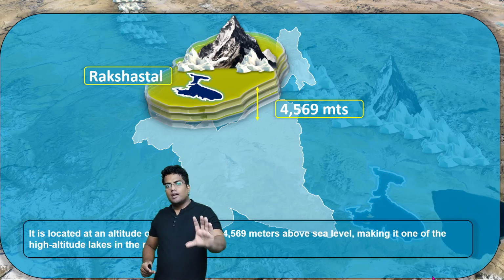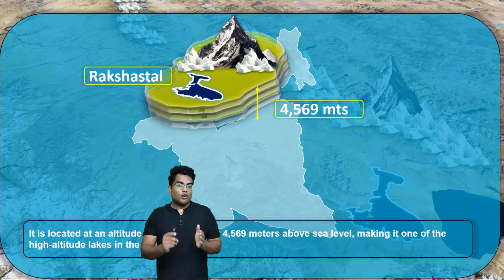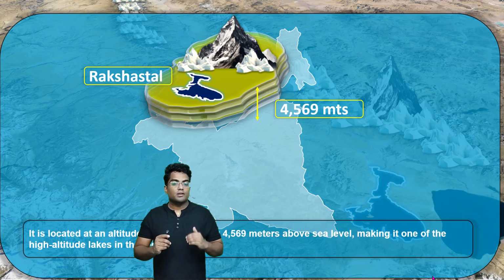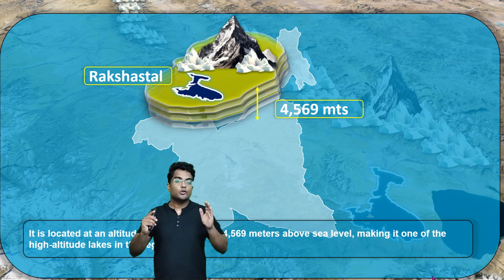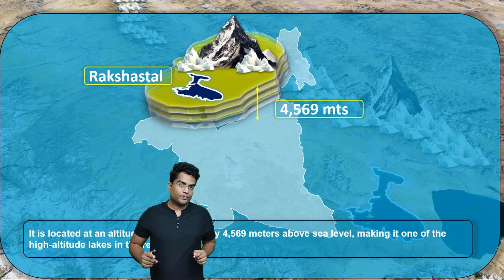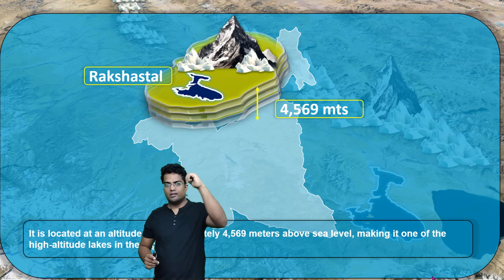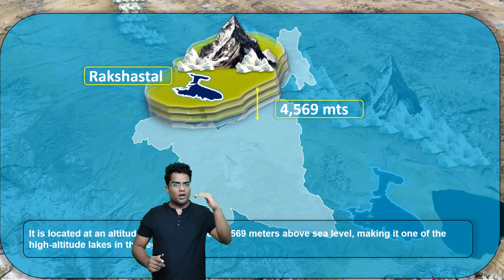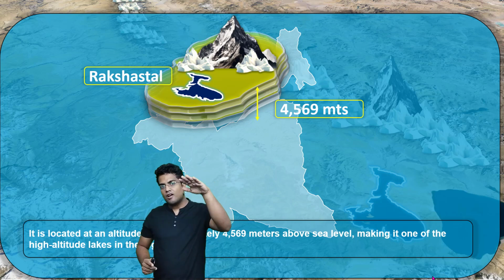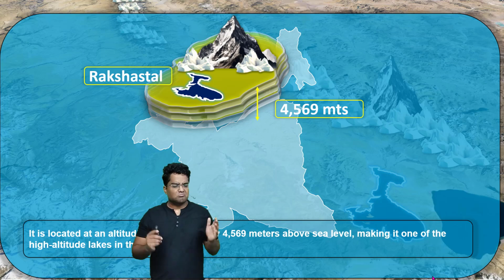Now it is a very high altitude lake. It's located around 4.5 kilometers above sea level. So it's one of the highest altitude lakes in the region. Okay, so that's pretty important. Rakshatal lake is located at very high altitude, 4.5 kilometers above sea level, quite a distance, right?